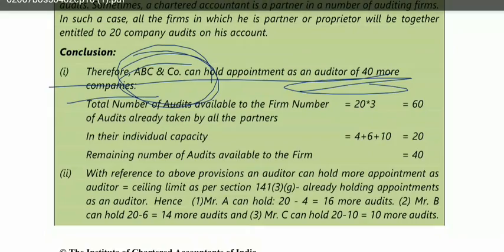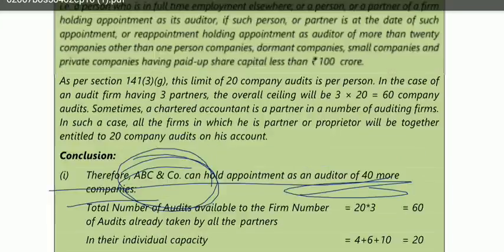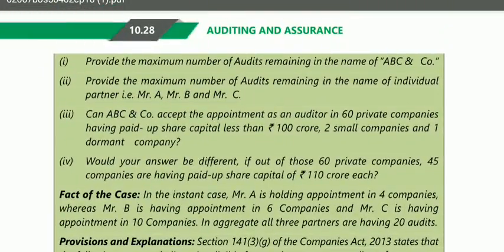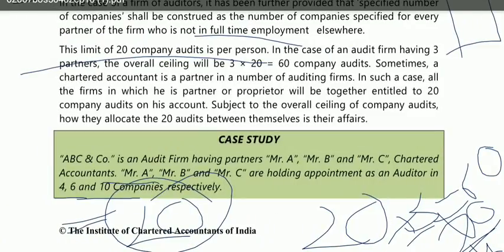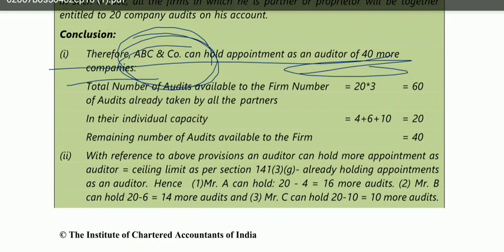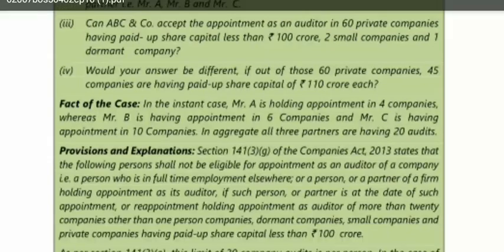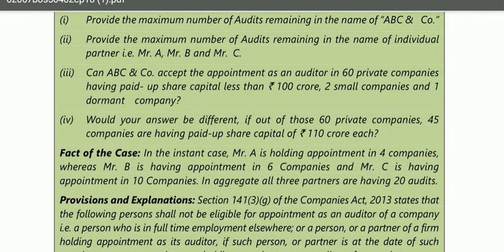Now see, each partner can audit for 20 companies. Now Mr. A is already an auditor in 4 companies, so that means he can audit 16 more. Right, Mr. B is already involved in 6 audits, so he can do 14 more audits and Mr. C can do 10 more audits. Okay, I hope you're getting what I'm trying to say.